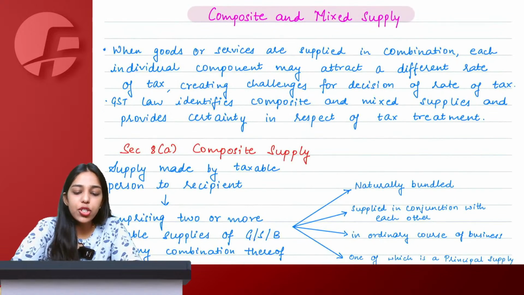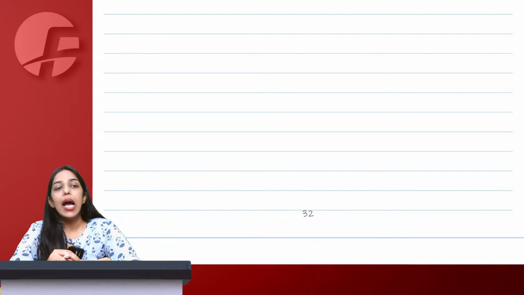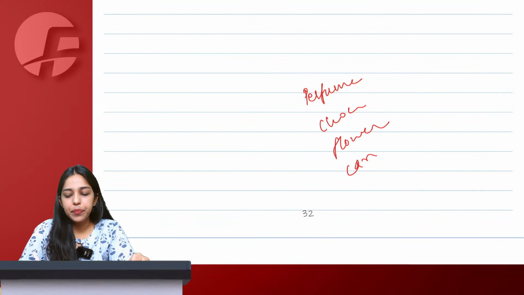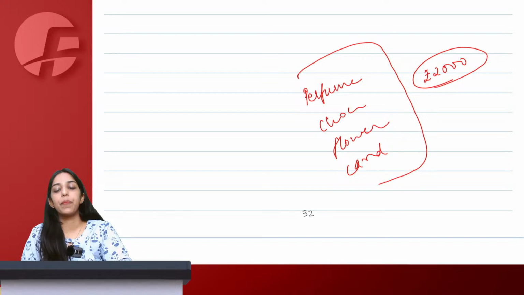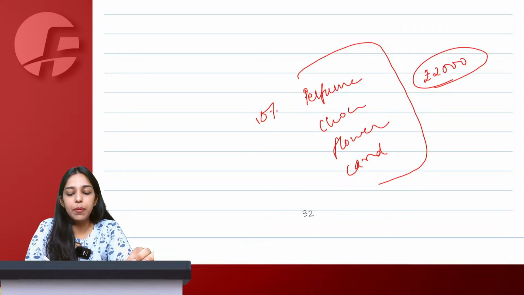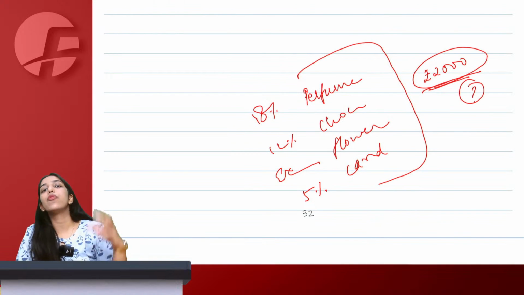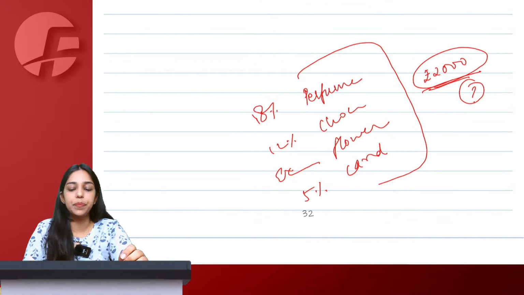Right. What is the issue arising here? Let's say there's a combo made of 2 or more goods or services and they're supplied at a single price. So there is a perfume, a chocolate, flour and a card. Everything is made in a combo and supplied, let's say, at a single price of 2000 rupees. Now, there are individual rates of GST applicable. Let's say perfume taxable for 18%, chocolate for 12%, flour might be exempt also, card at 5%. Now, the issue would arise that this 2000 should be chargeable at what rate of tax? Because we have multiple rate of taxes for multiple goods or services involved here.